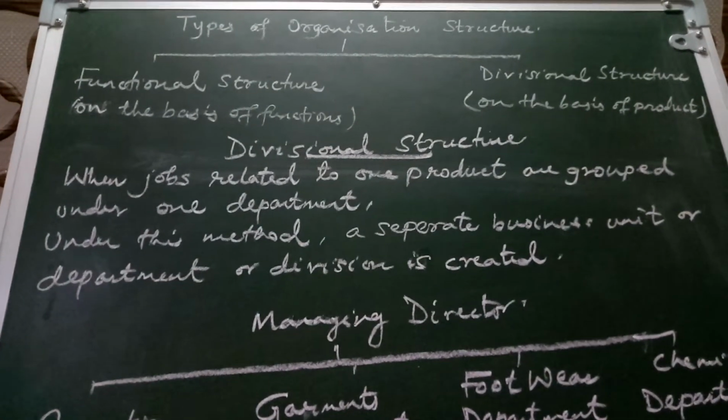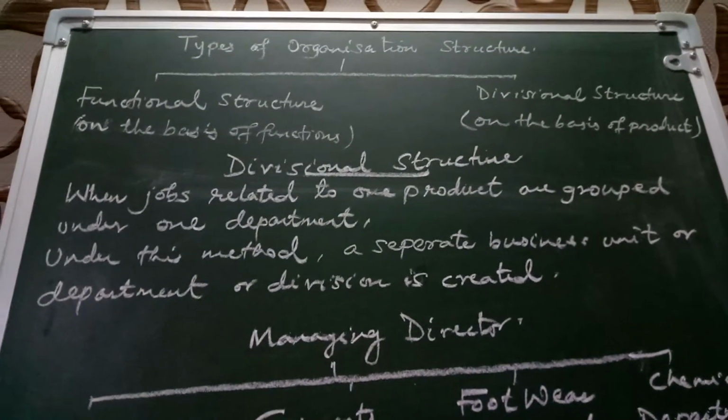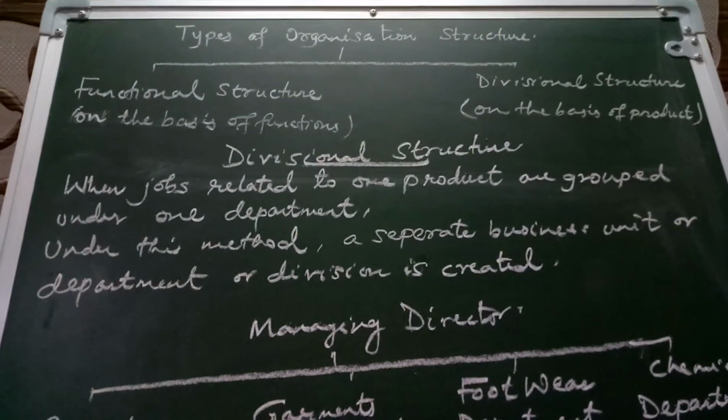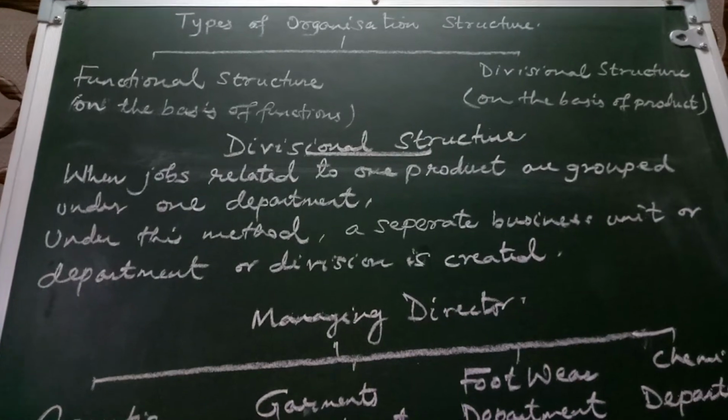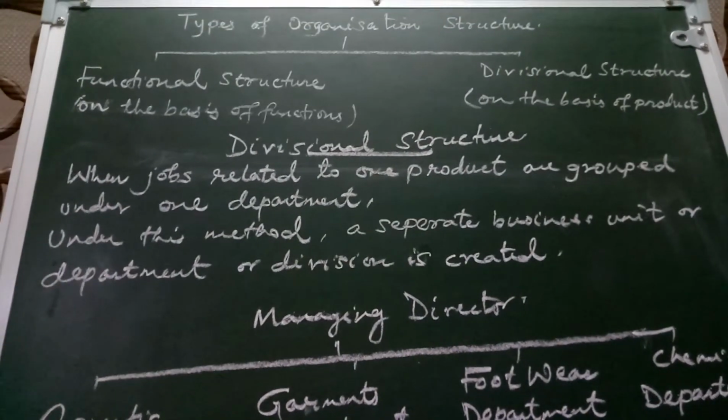What we have to keep in mind before deciding the organizational structure is the lines of product or the number of products that the organization has.